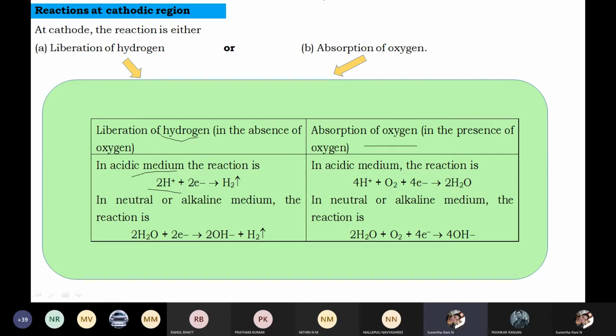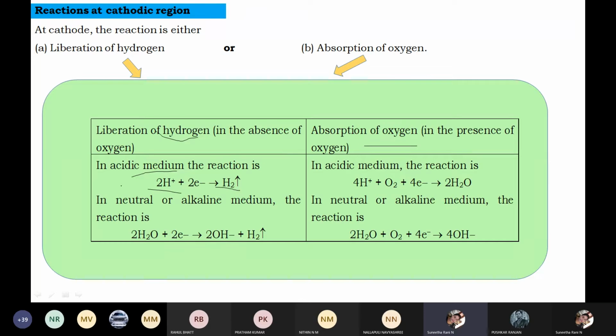H plus ions are present because these are acidic solutions. The medium is acidic, so these H plus ions gain electrons to give H2, and hydrogen is liberated. This is the reaction in acidic condition.